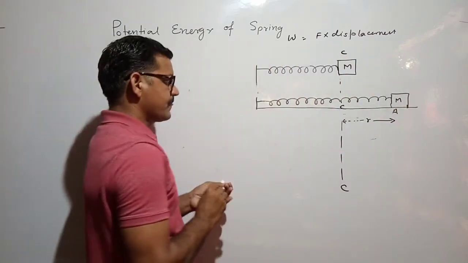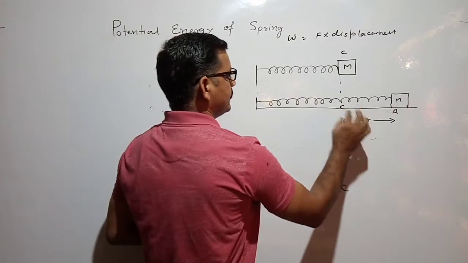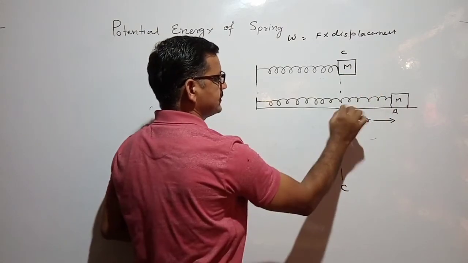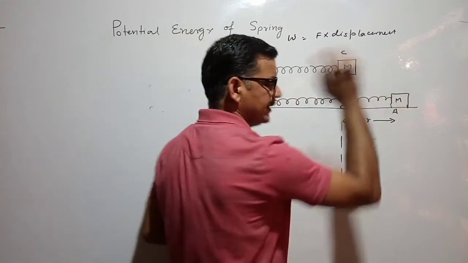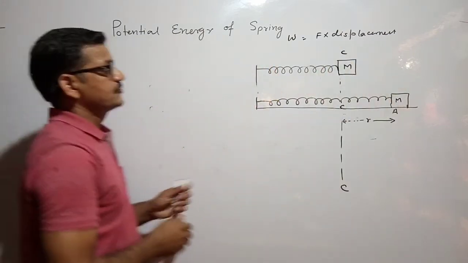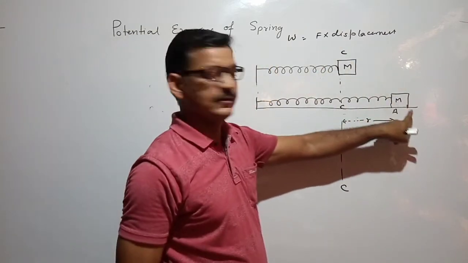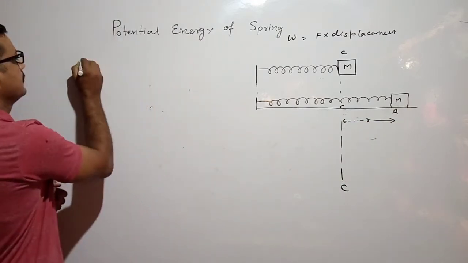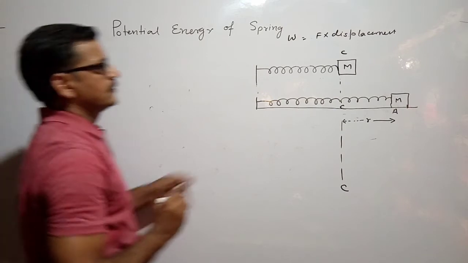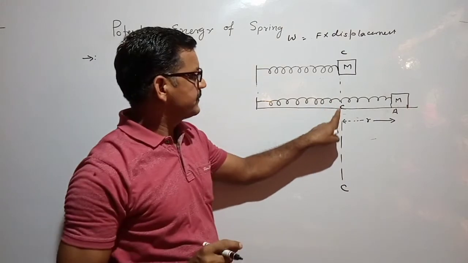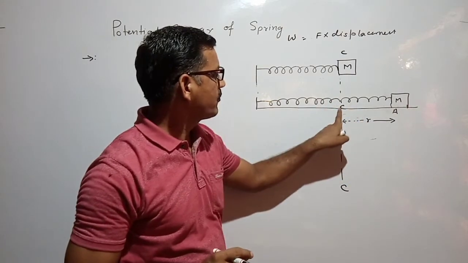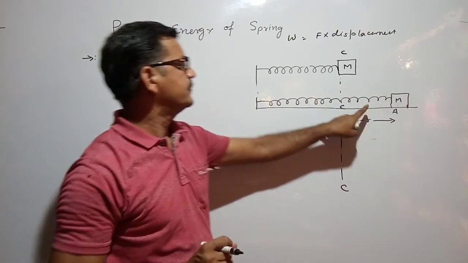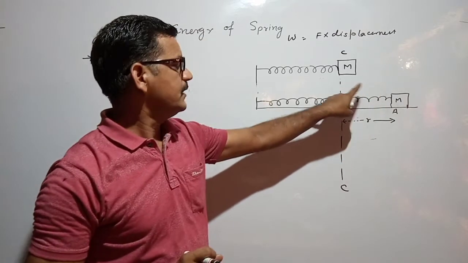We want to displace this block of mass from point C to A, so for that we have to apply a force. The work done to displace this mass attached to the spring from point C to A will be stored as the potential energy.